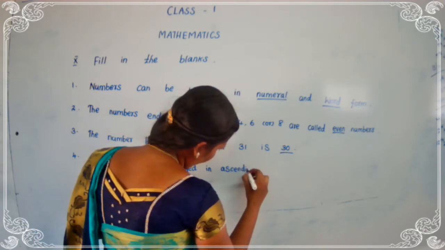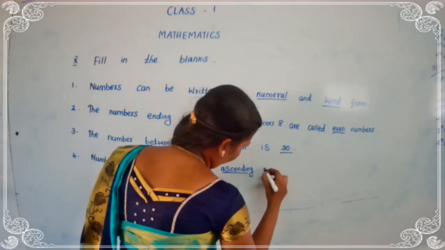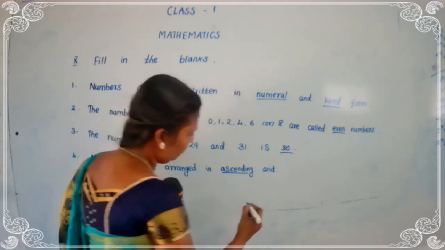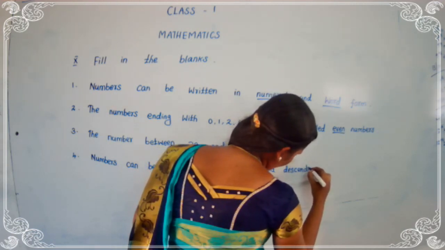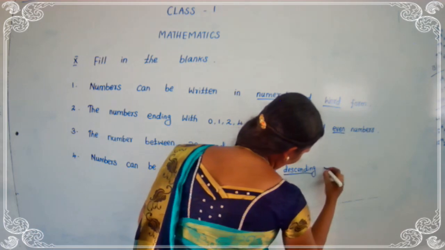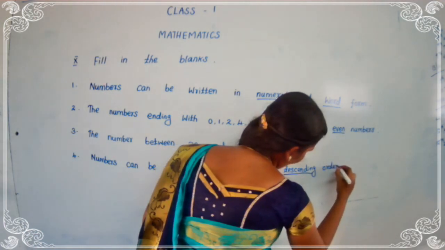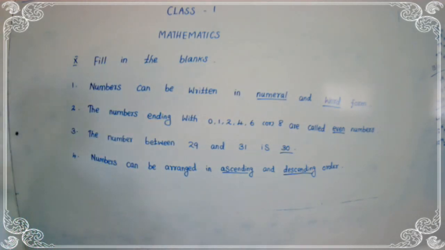ascending, A-S-C-E-N-D-I-N-G, and descending, D-E-S-C-E-N-D-I-N-G, order, O-R-D-E-R. Numbers can be arranged in ascending and descending order. See the fourth one, question.